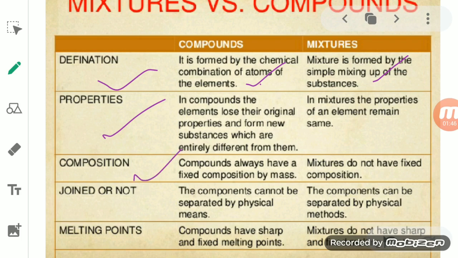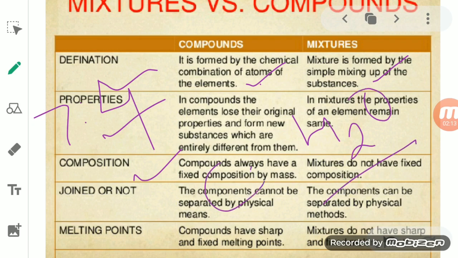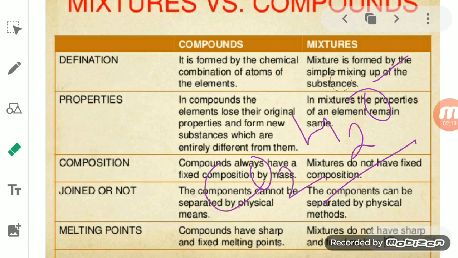Then the third one is the composition. Compounds always have a fixed composition by mass. Whenever elements combine to form a compound, they always combine in a fixed proportion by mass. For example, in FeS it is always in the ratio of 7:4. Like water, or carbon dioxide, these are all compounds because carbon and oxygen, or hydrogen and oxygen, always combine with each other in a fixed proportion by mass.